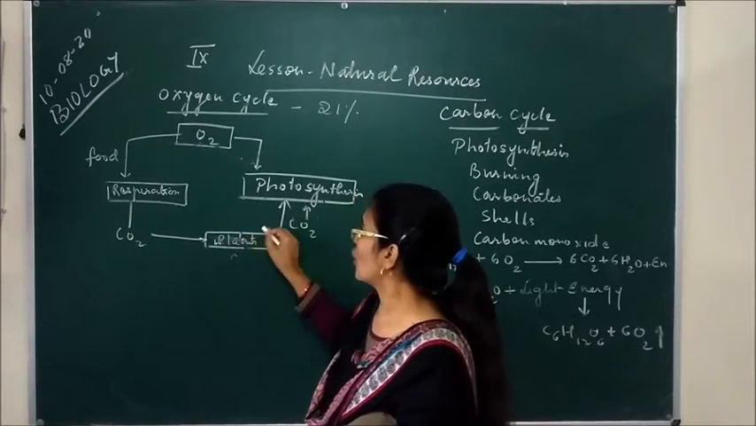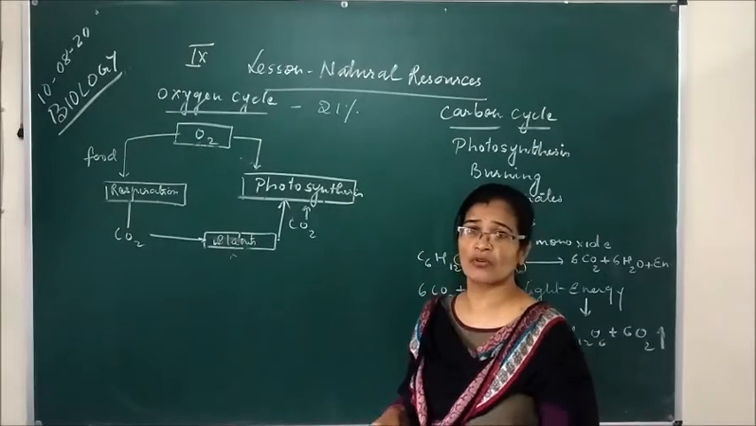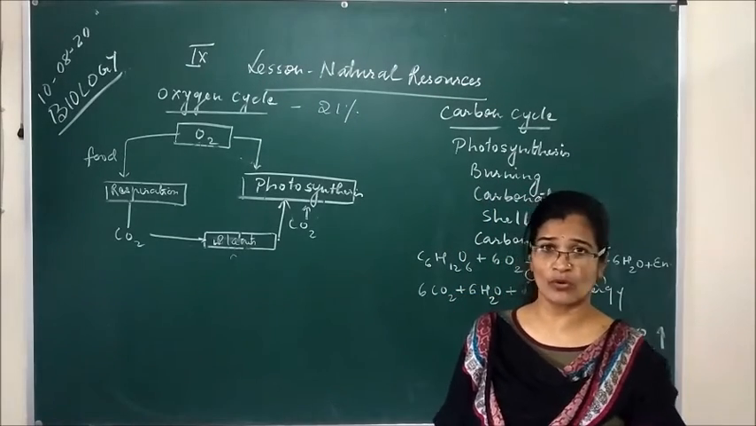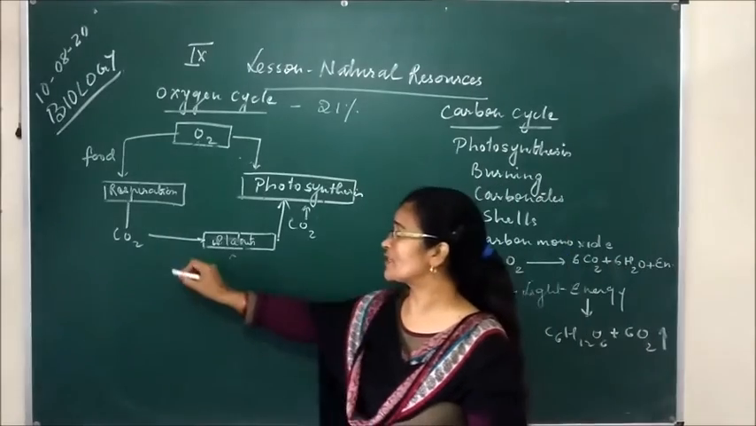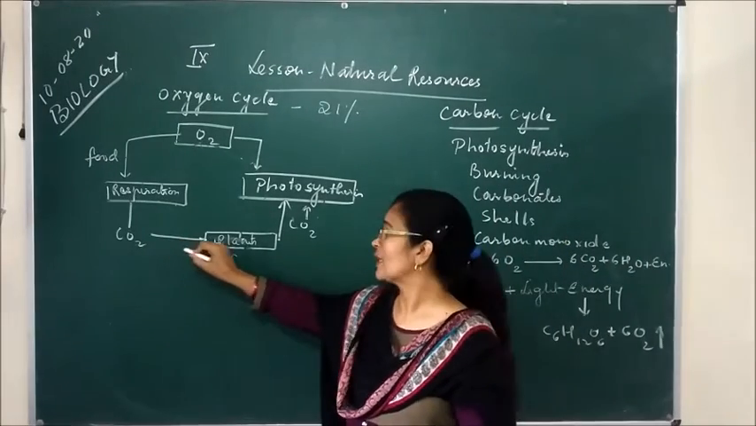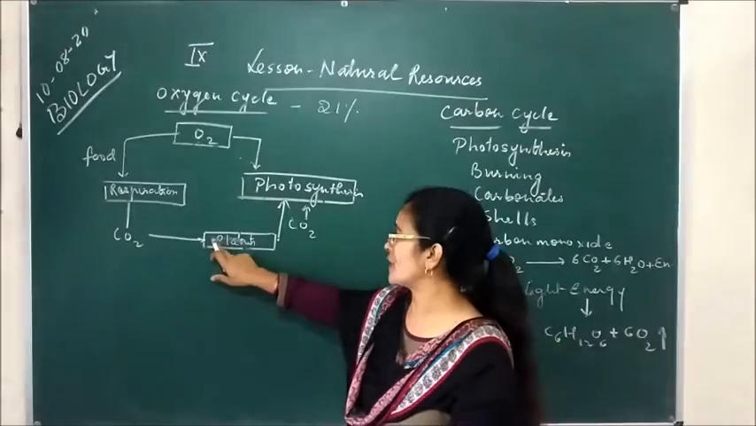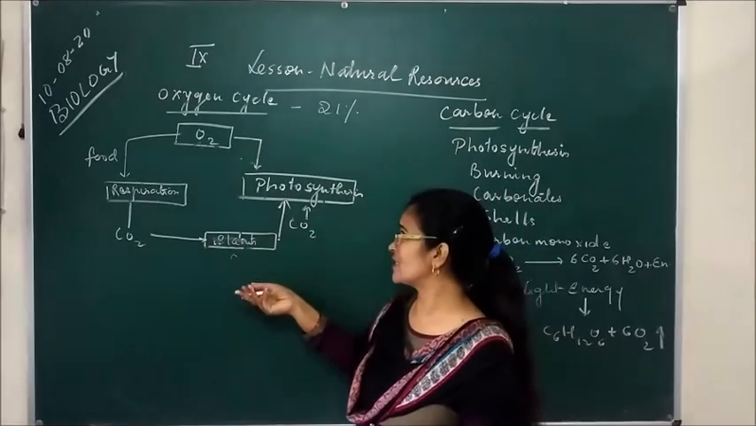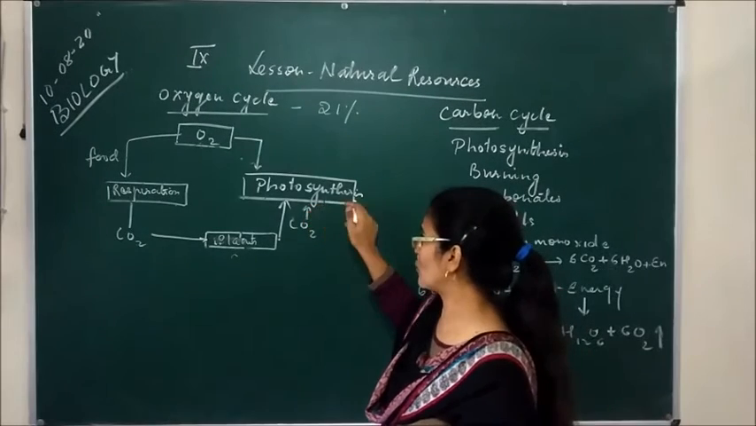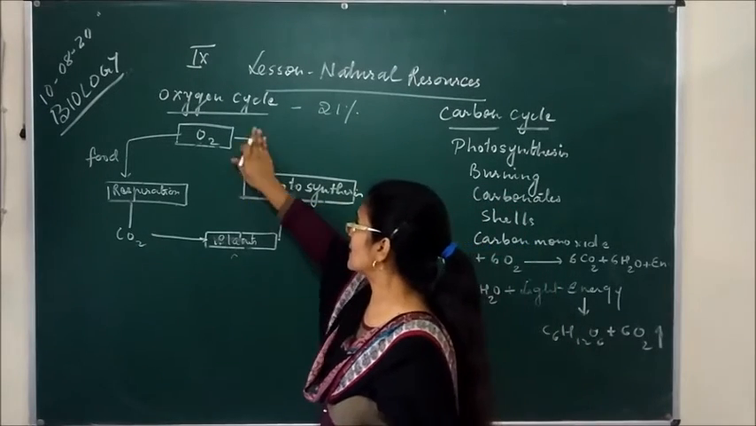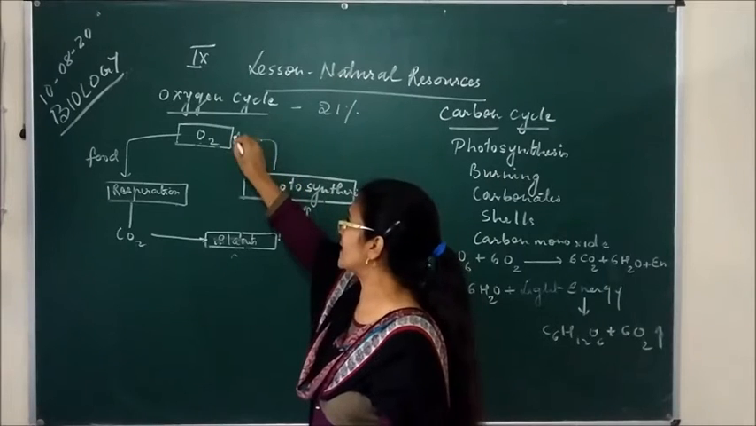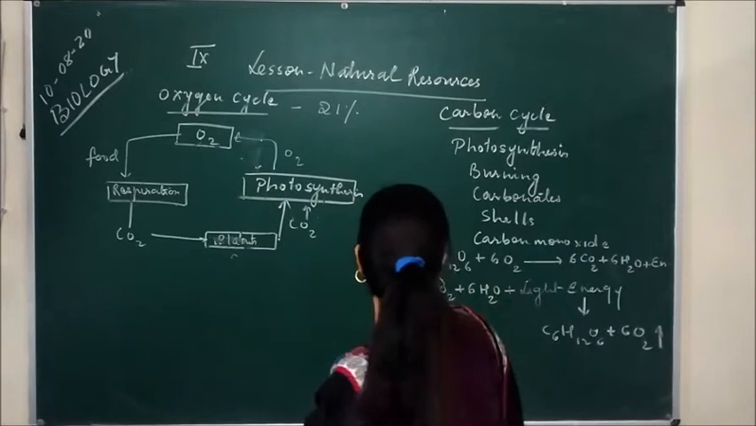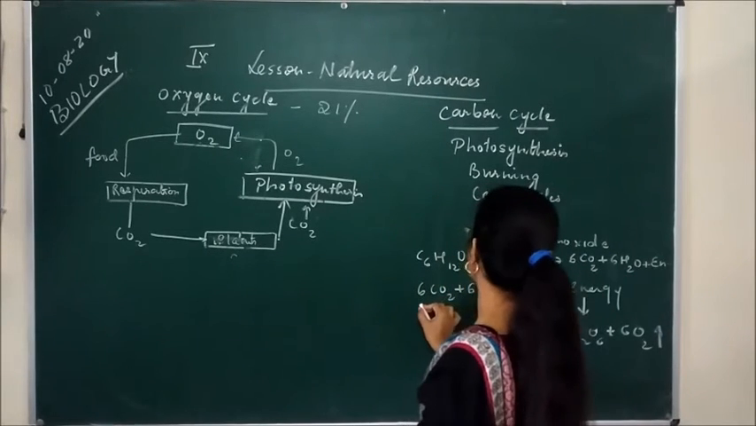photosynthesis. You all know that green plants do the process of photosynthesis in the presence of sunlight, carbon dioxide, water and chlorophyll. So this carbon dioxide which is released by human beings is now absorbed by the green plants. And as a result of photosynthesis, what happens? Oxygen is liberated in the atmosphere. So this whole process you can see with the help of the equation.